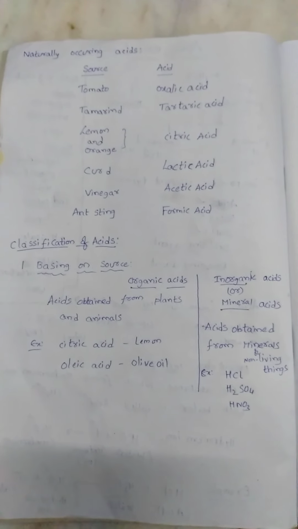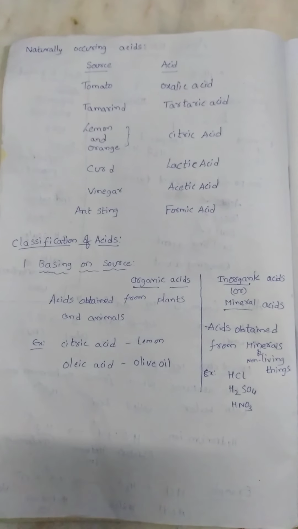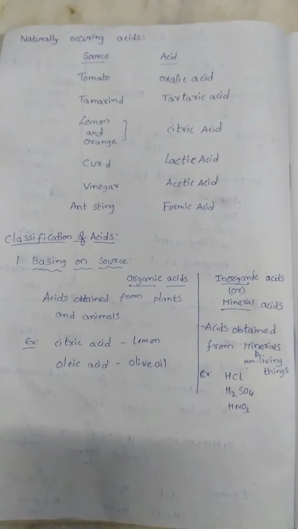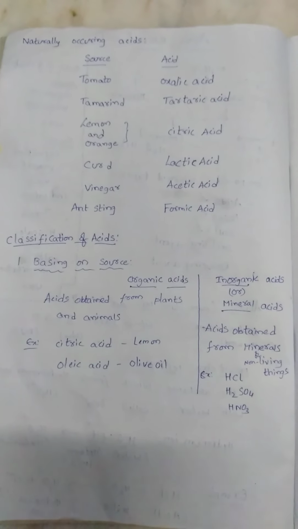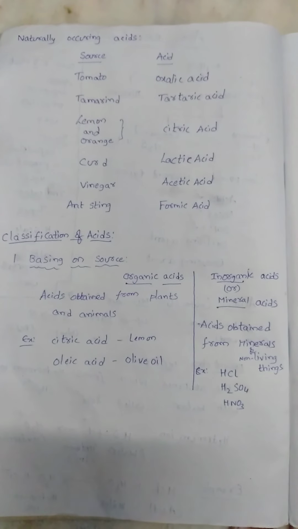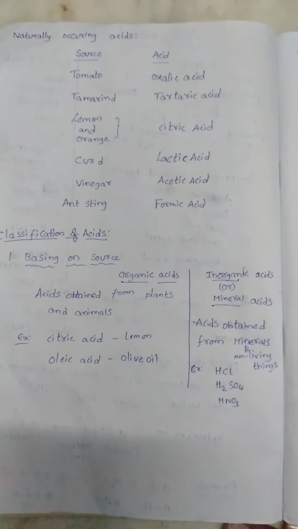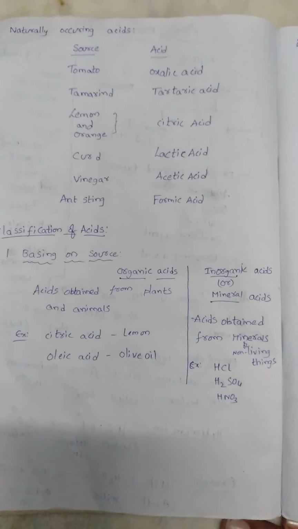Now let us discuss the classification of acids. This classification depends on different types again. The first one is based on source. Based on source, acids are of two types: organic acid and inorganic acid.